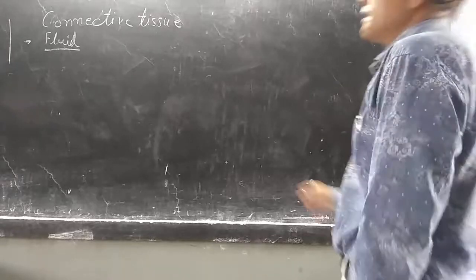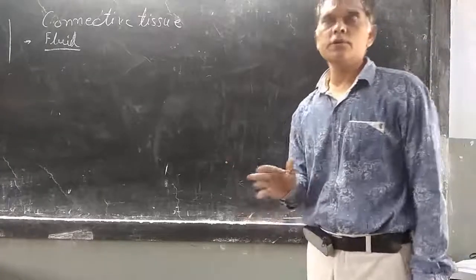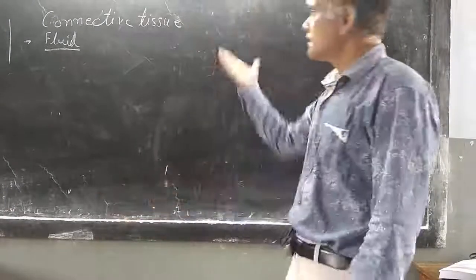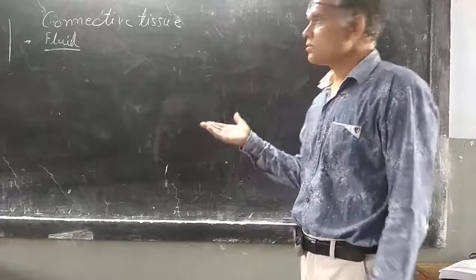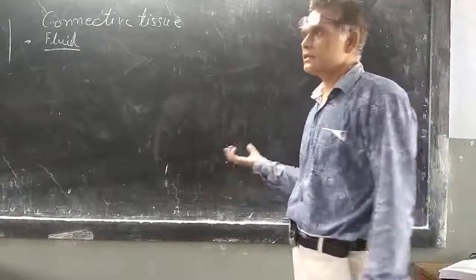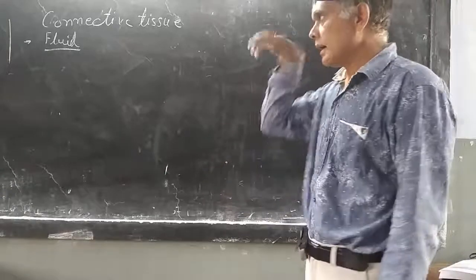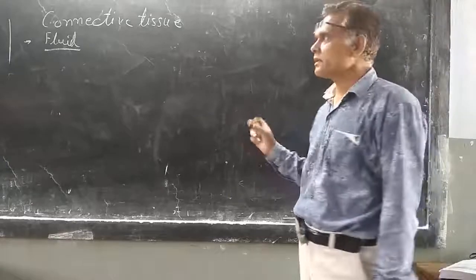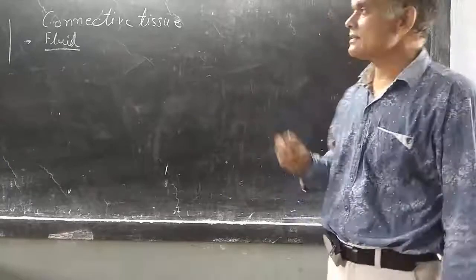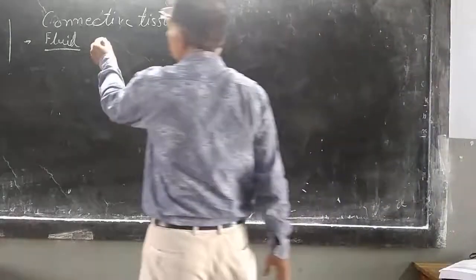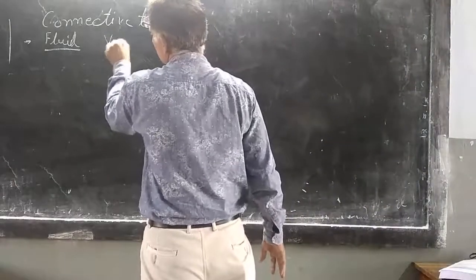Another type of connective tissue is fluid connective tissue. On the basis of matrix, connective tissue is of three types: solid matrix, that is skeletal connective tissue; semi-solid or jelly-like matrix, that is proper connective tissue; and where a liquid matrix is present, that is known as fluid connective tissue. It is also known as vascular connective tissue.